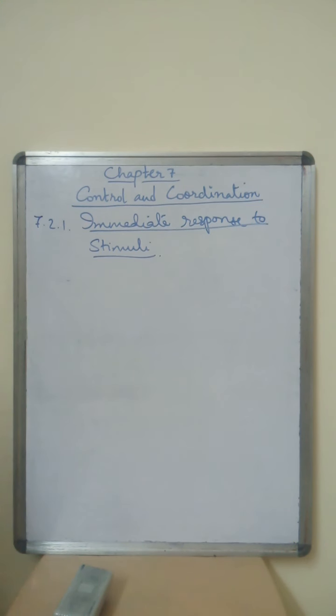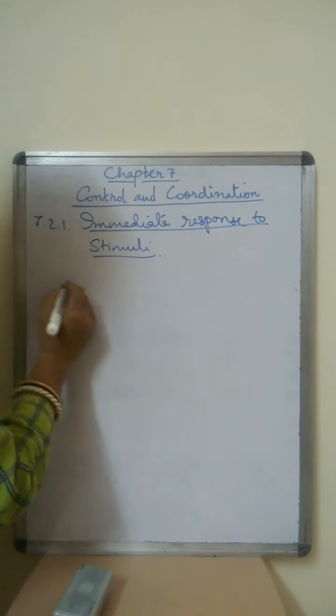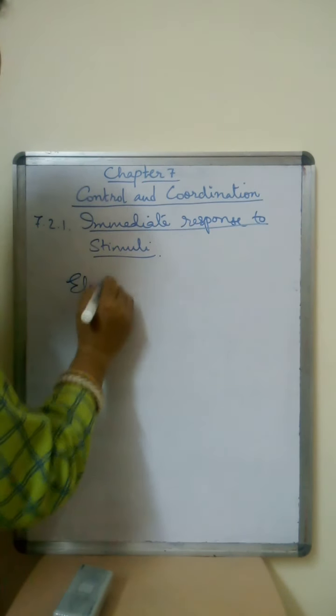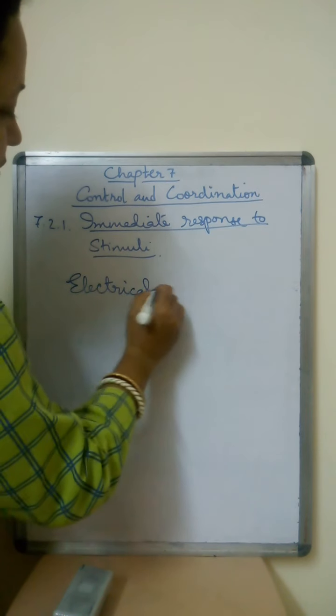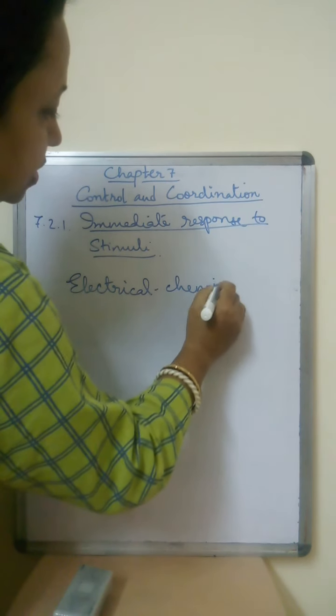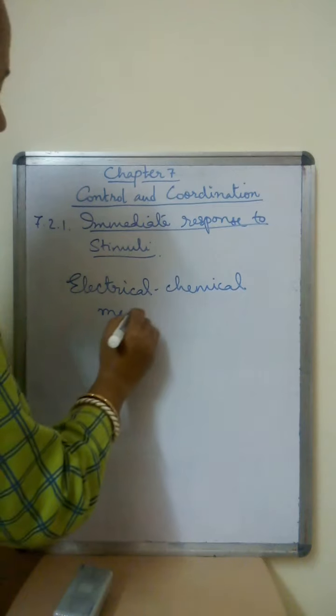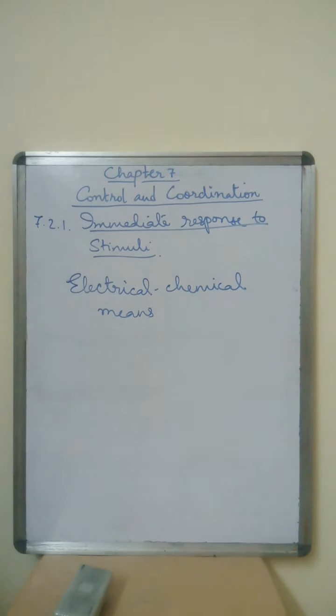Here the plants also use electrical-chemical means to convey information from cell to cell.